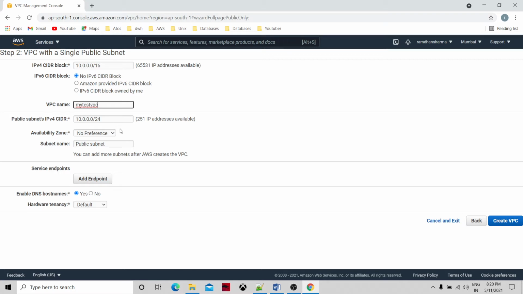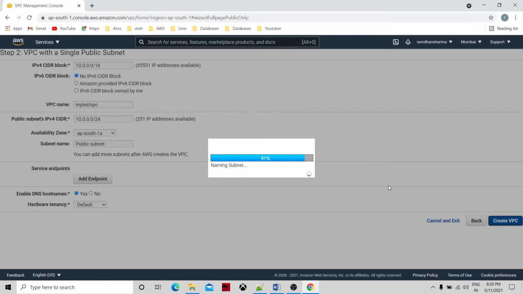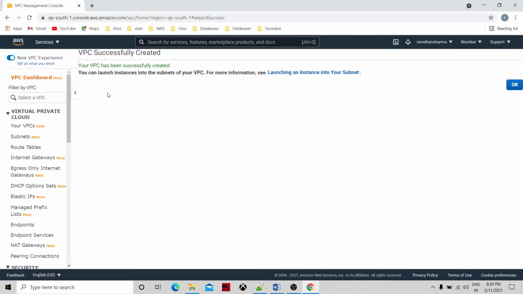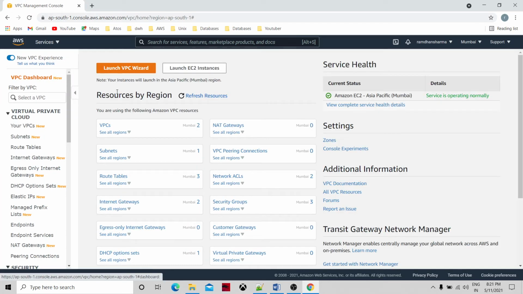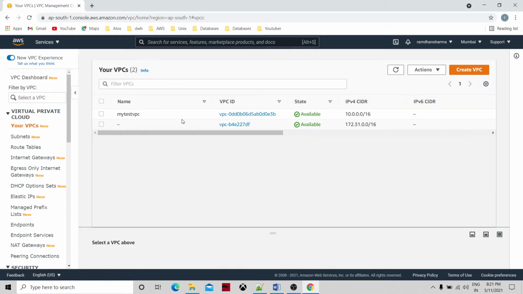Okay. Availability zone. Let me try with the Mumbai zone 1A, because there are three availability zones within a region. So 1A, 1B, 1C. I'm just taking 1A, and I'm taking a public subnet. Okay. And I'm just creating the VPC. Okay. It takes a while. So let me go to the VPC dashboard and let's see. It's created.